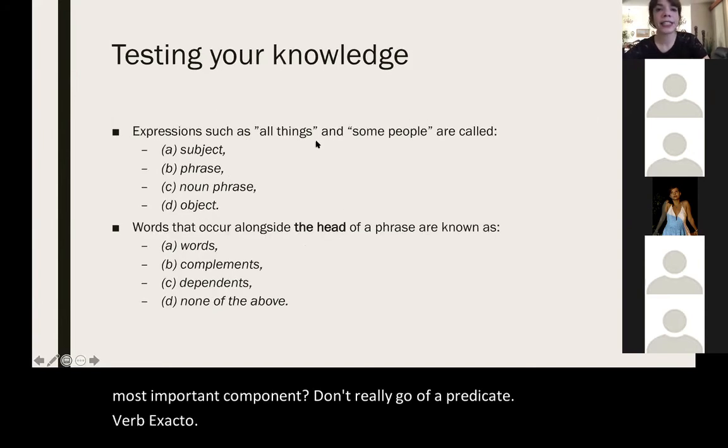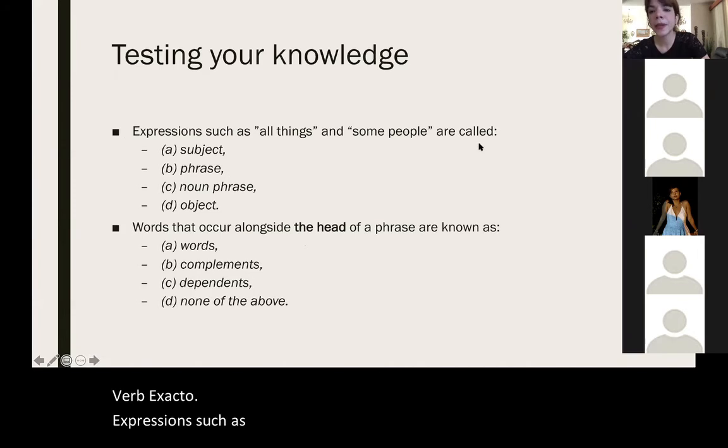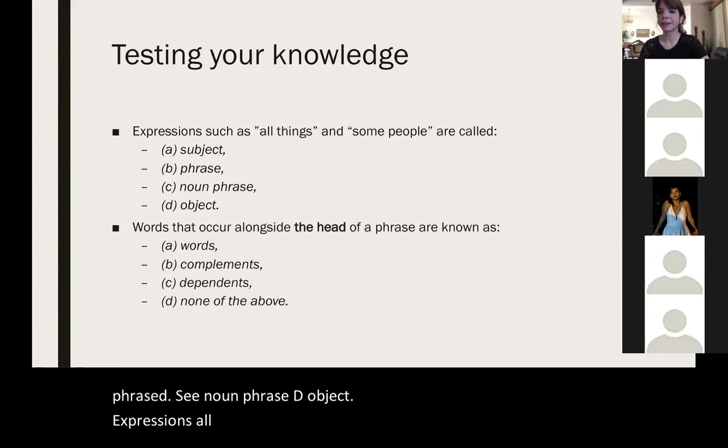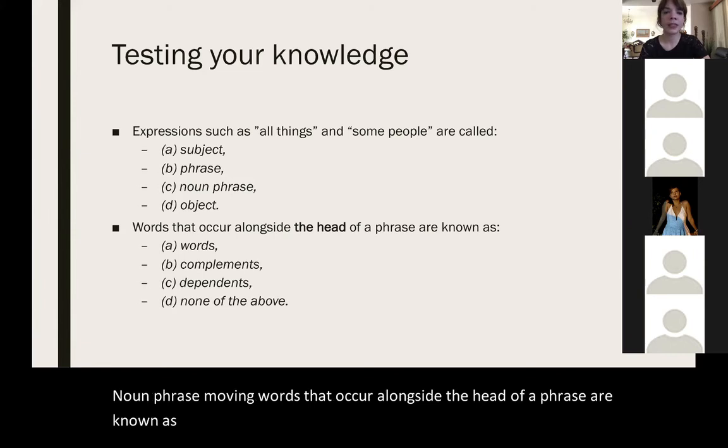Expressions such as all things and some people are called A, subject, B, phrase, C, noun phrase, D, object. Expressions, all things, some people. C, noun phrase, muy bien. Words that occur alongside the head of a phrase are known as A, words, B, complements, C, dependents. Sí, dependent. Muy bien.